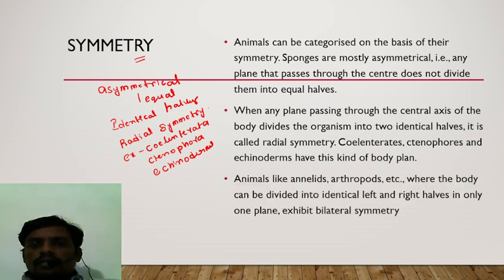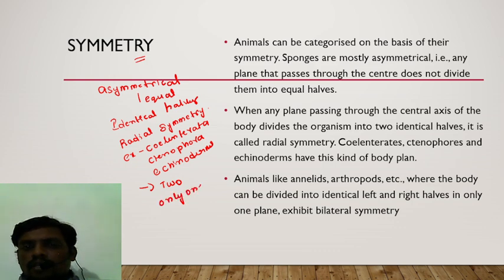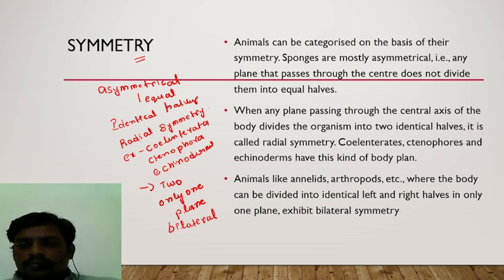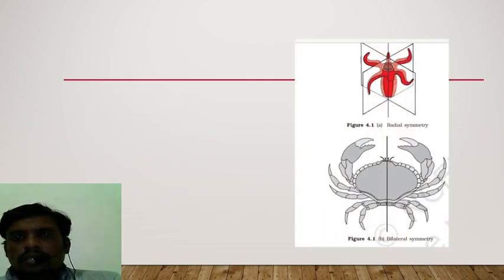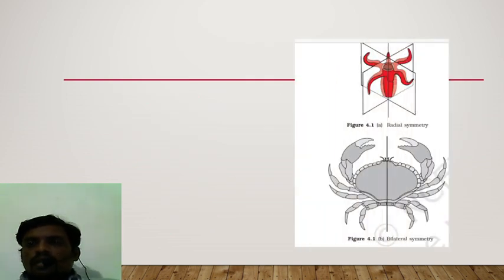And in animals like Annelida and Arthropoda, the body is divisible into two identical equal halves through only one plane. This is very important, through only one plane or axis. This kind of symmetry is called bilateral symmetry. What is that called? Bilateral symmetry.